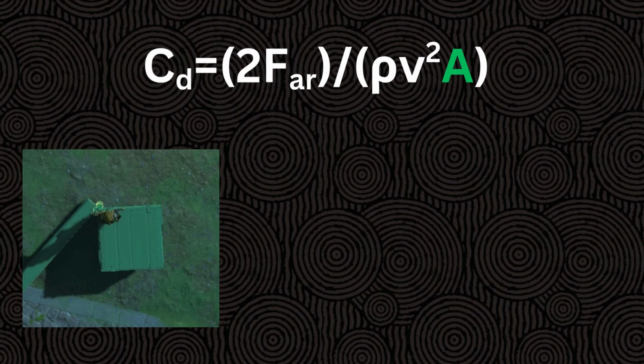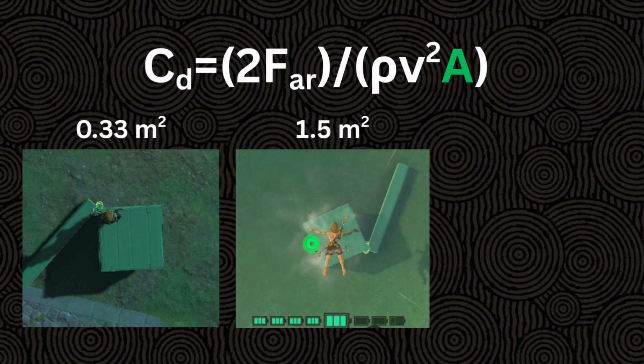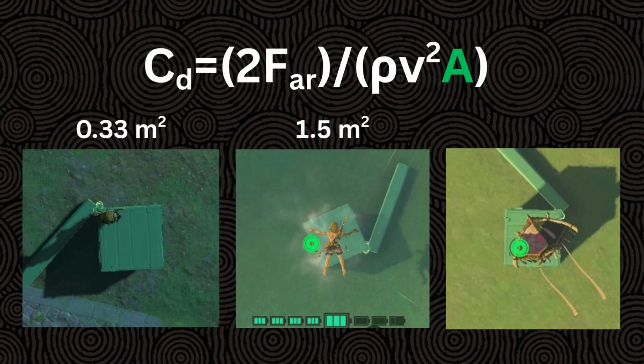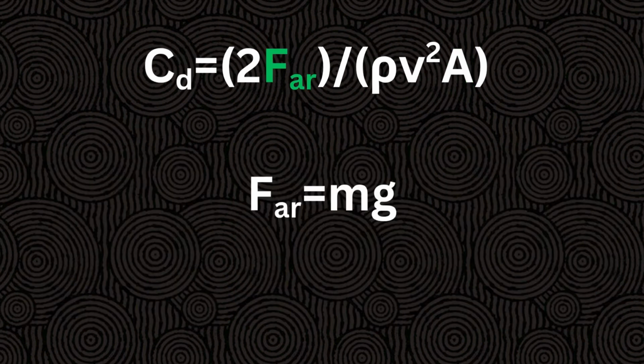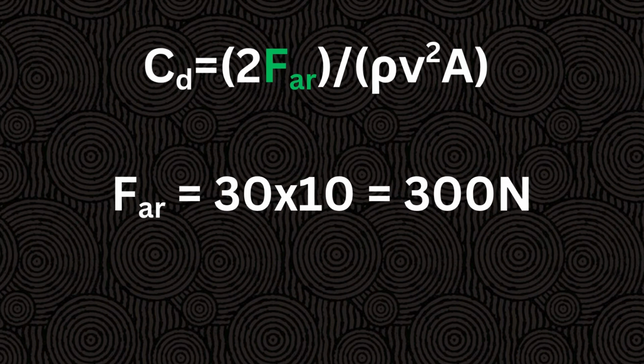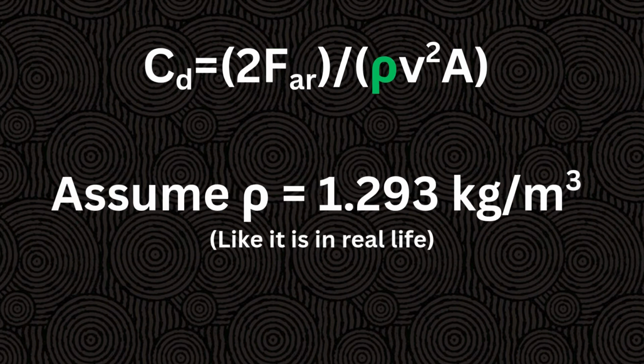By taking a photo of him standing on top of a crate and considering him to be a rectangular prism, we can determine that his horizontal cross-section for normal and diving is very roughly 0.33 meters squared, for belly down falling is 1.5 meters squared, and for paragliding is 2 meters squared. The force of air resistance is equal to mg, which in Link's case is 30 times 10 equals 300 newtons. We will assume that the density of air is 1.293 kilograms per meter cubed.